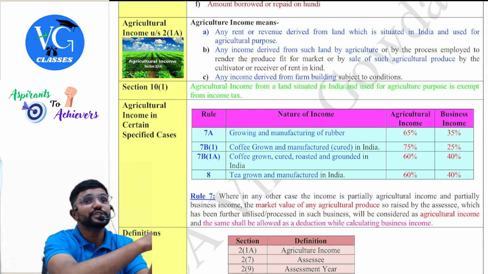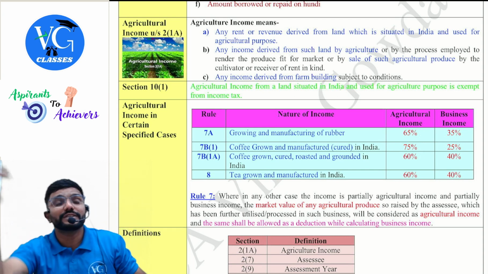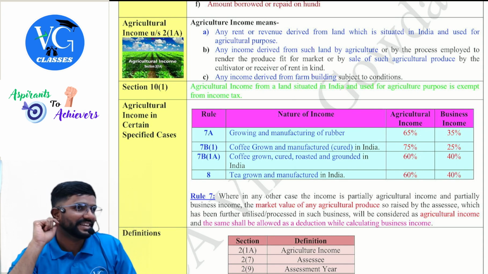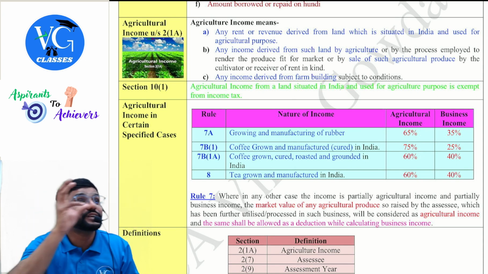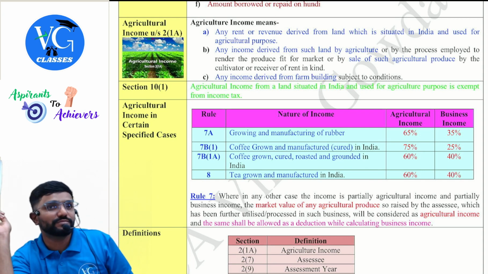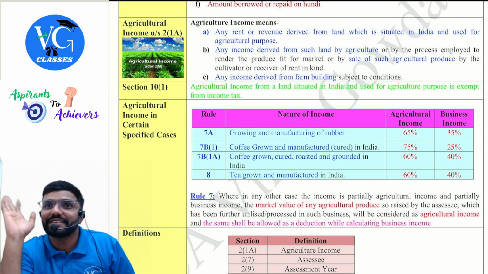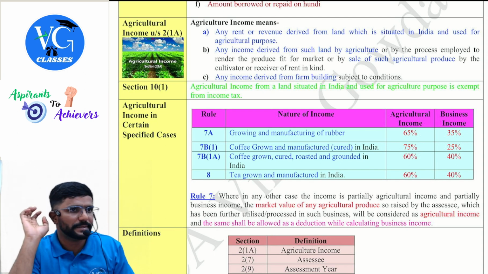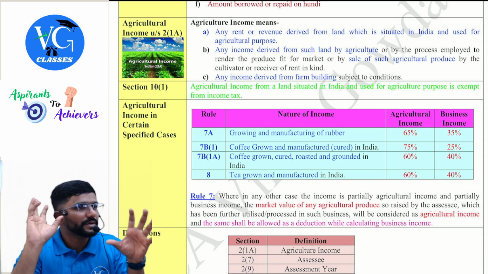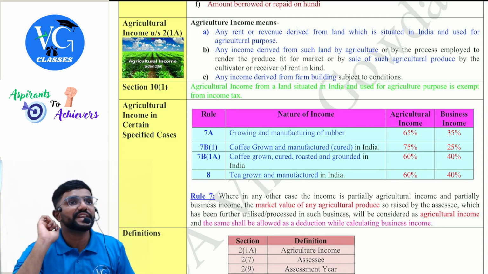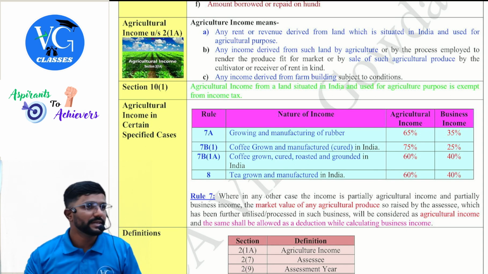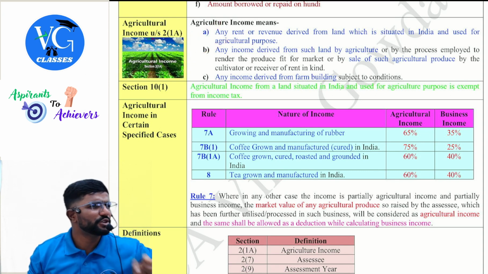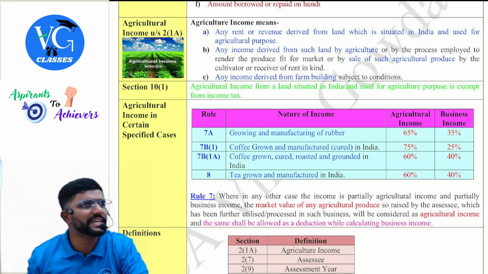Yes. But sir, I am growing sugar cane. I am making sugar or jaggery out of it. Is that primary activities? No, you are changing the nature only. It becomes manufacturing. Sir, I am growing potato. Out of that, I am making chips. Is it an agriculture activity? No, partly agriculture, partly business. How to segregate and all, rules are there, we will see. Yes, you understood? So it should be only primary activities. You should not change the nature of the crops. Okay. These 2 points talk about only land, guys. Land, no condition where it should be and all. Condition is only it should be used for agriculture purpose.